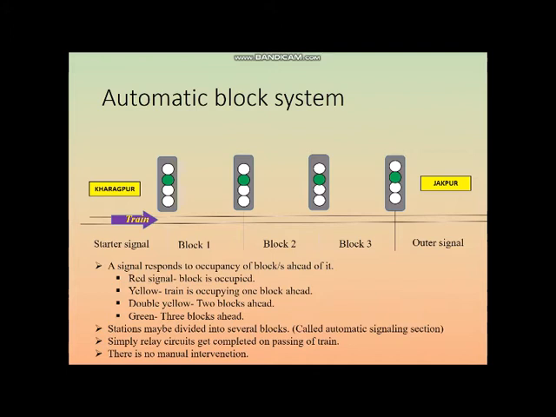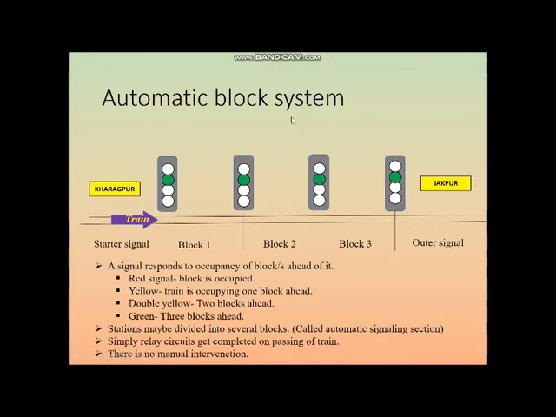So next we move on to the automatic block system. I have just shown a section, maybe Kharagpur, and one station before Kharagpur is Jagpur. This distance is about 10 kilometers. Now in the previous slide I explained that if this distance is very long, then it has to be divided into further blocks, and each and every block has to be managed separately.